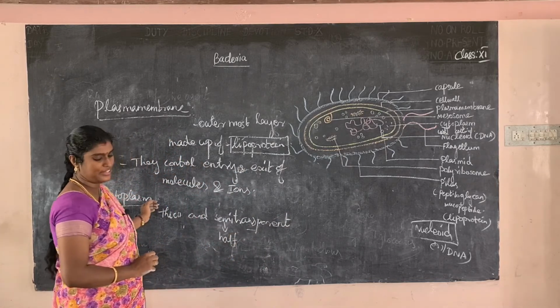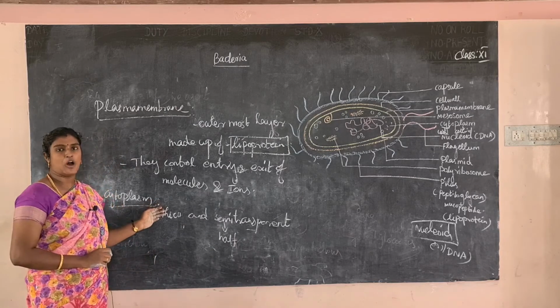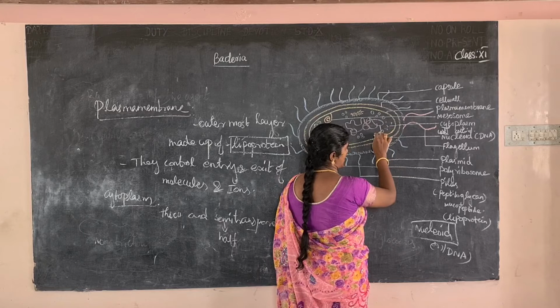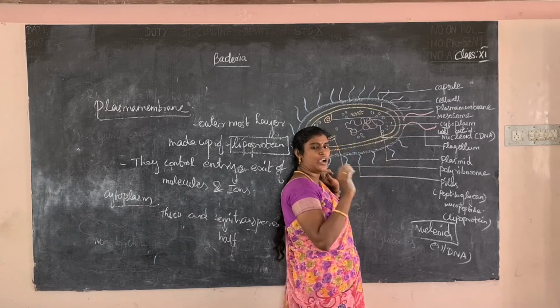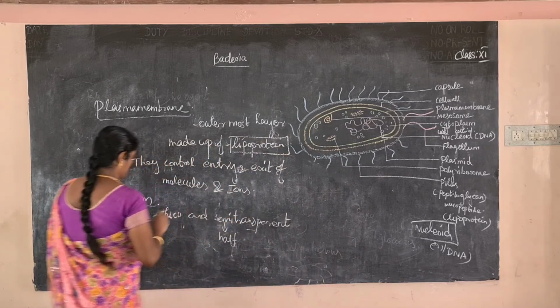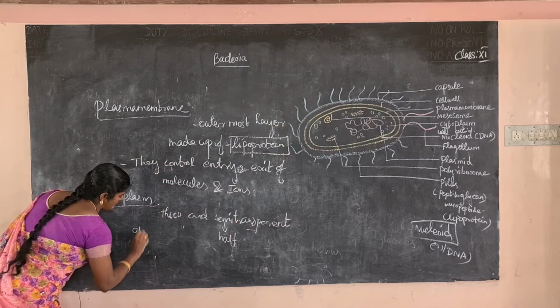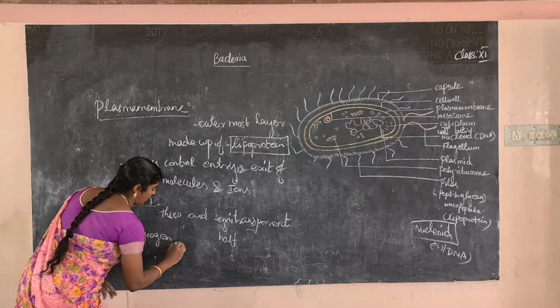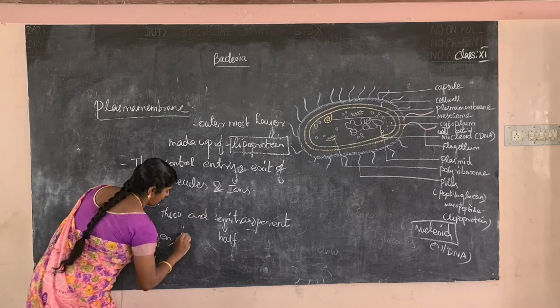Inside the cytoplasm, it contains ribosomes, glycogen and sulfur granules. What is the use of the ribosome? It is involved in the protein synthesis process. Glycogen is a storage material.